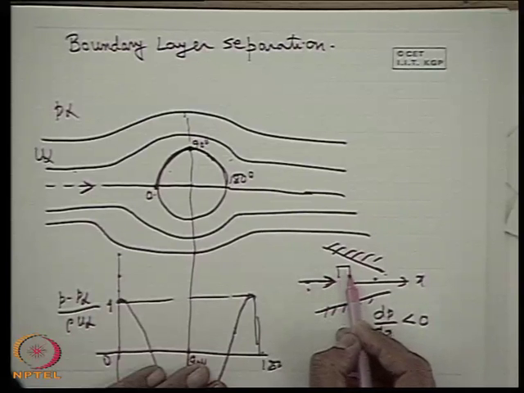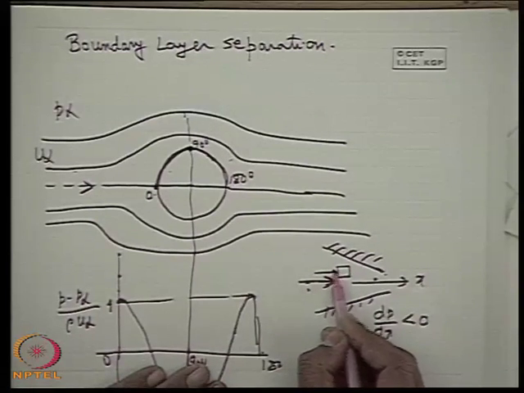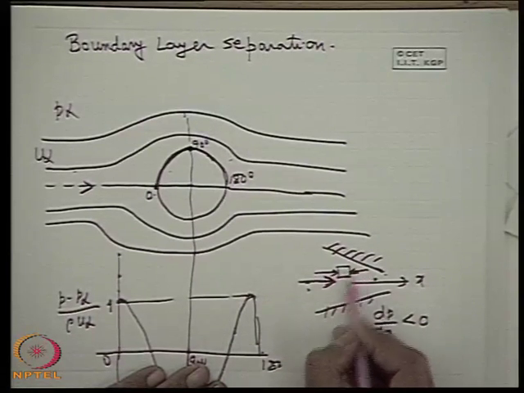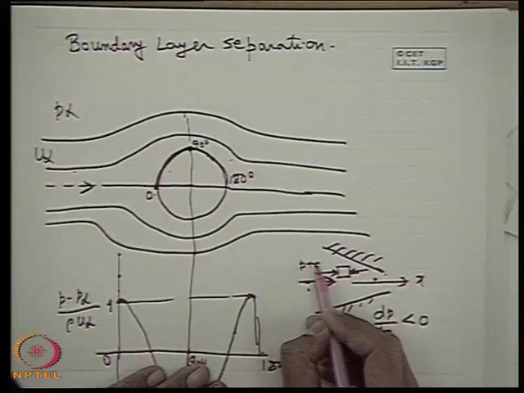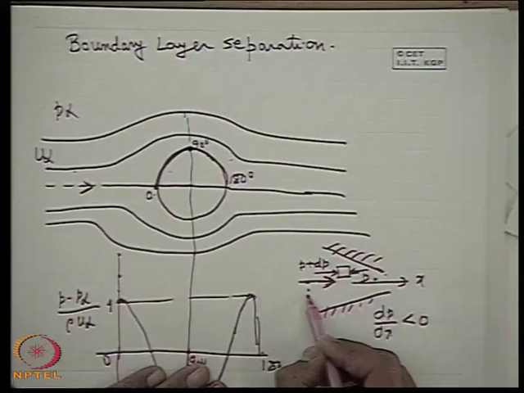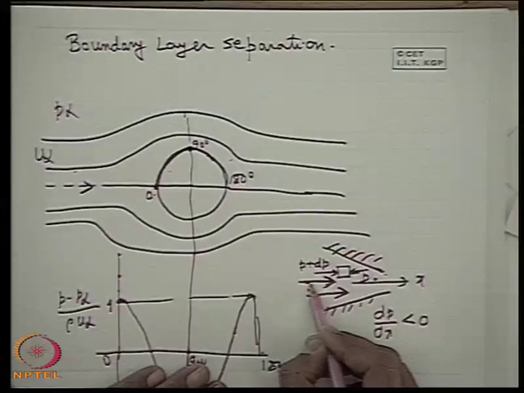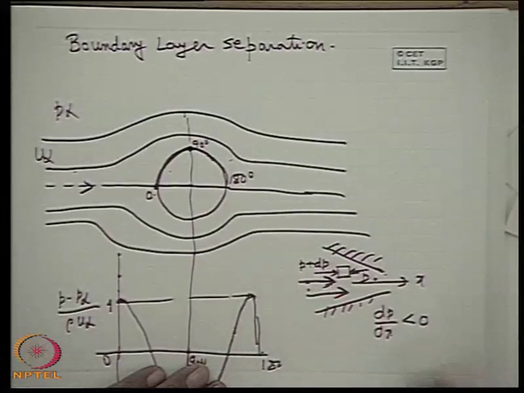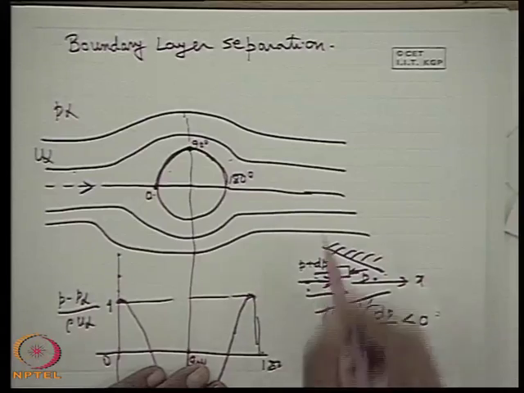If we consider a fluid element, we will see the pressure here is more than the pressure here. For example, pressure here is P plus dP, pressure here is P. So the net pressure force is acting in the direction of fluid motion, that is the accelerating flow or the negative pressure gradient. That is why it is called favorable pressure gradient.